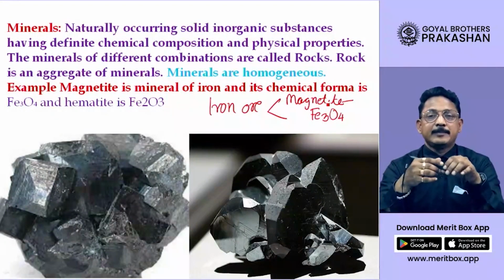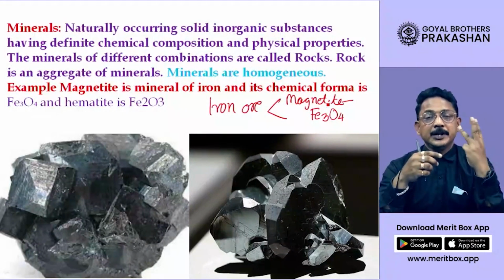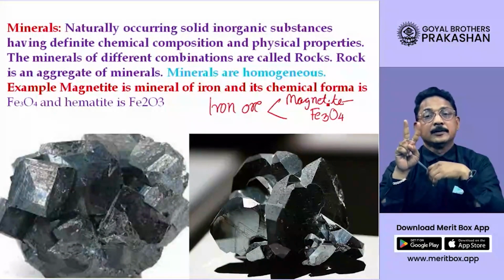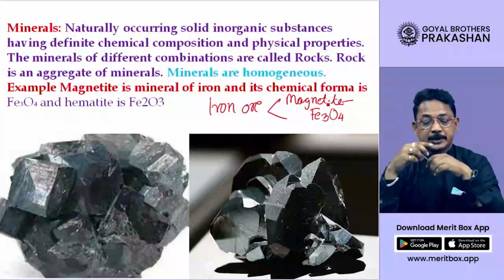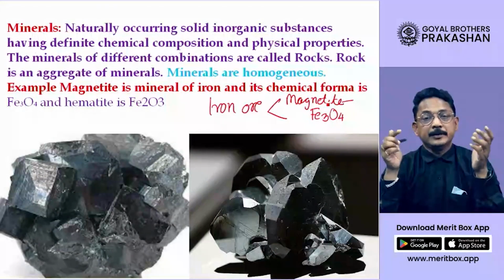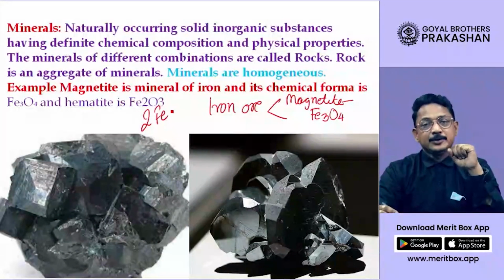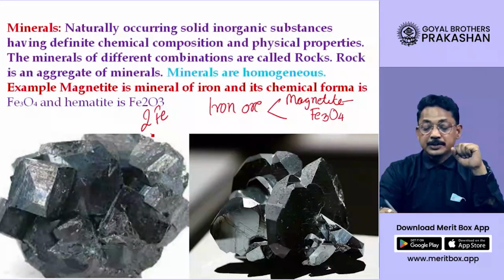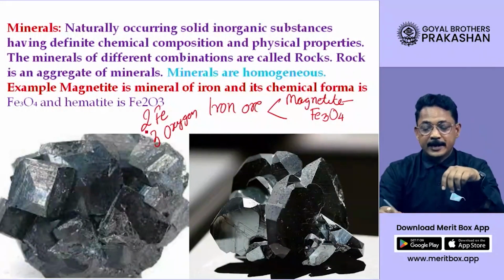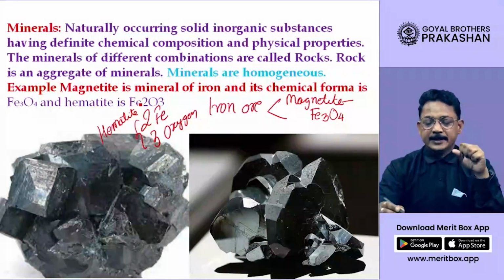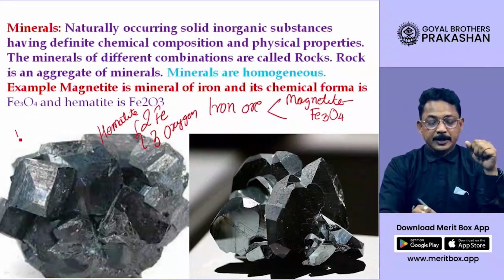Hematite is another type of iron ore, where there are 2 iron atoms and 3 atoms of oxygen. So Fe2O3: Fe means ferrous, which means iron, dear student, so 2 atoms of iron and 3 atoms of oxygen come together to form hematite. So hematite's chemical formula is fixed. Similarly, magnetite's chemical formula is fixed.